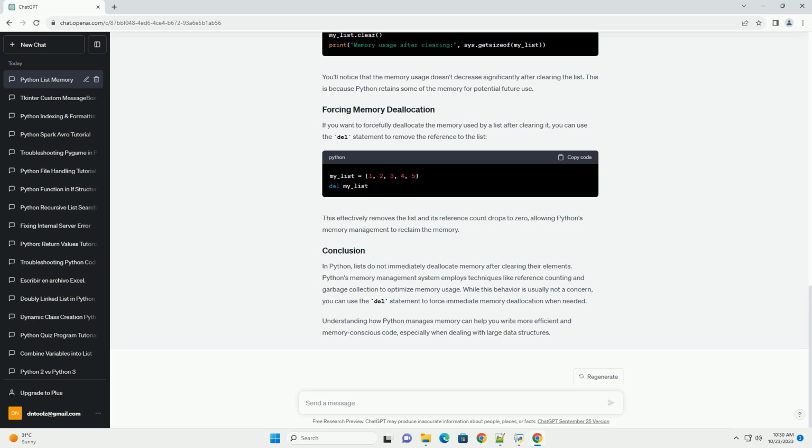In Python, lists do not immediately deallocate memory after clearing their elements. Python's memory management system employs techniques like reference counting and garbage collection to optimize memory usage. While this behavior is usually not a concern, you can use the del statement to force immediate memory deallocation when needed. Understanding how Python manages memory can help you write more efficient and memory-conscious code, especially when dealing with large data structures.